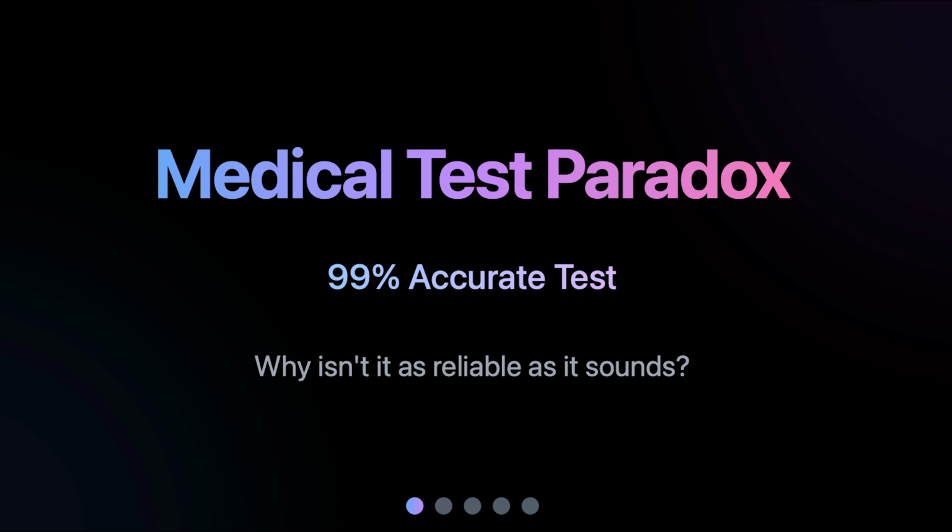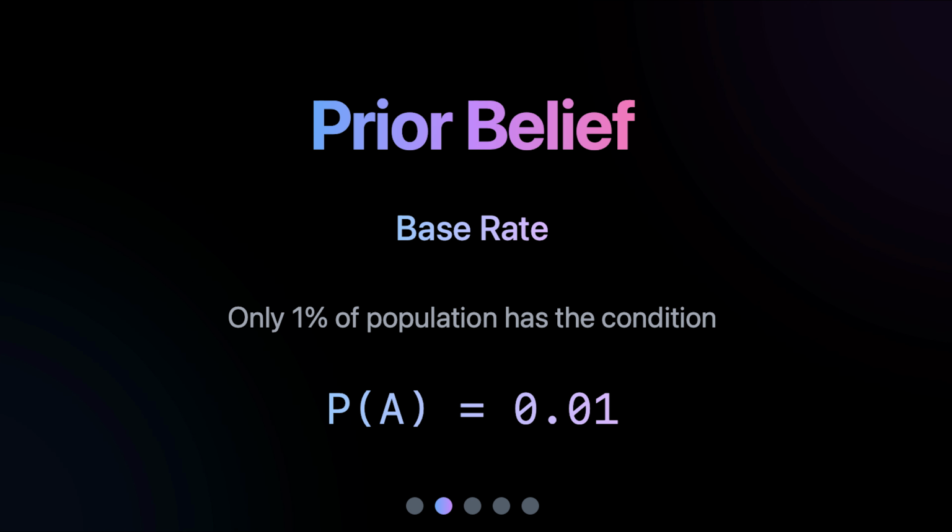The equation tells us to consider three things. First, how common is the condition to begin with? This is our prior belief. In this case, only 1% of people have the condition. In the equation, this is probability of A is 0.01.